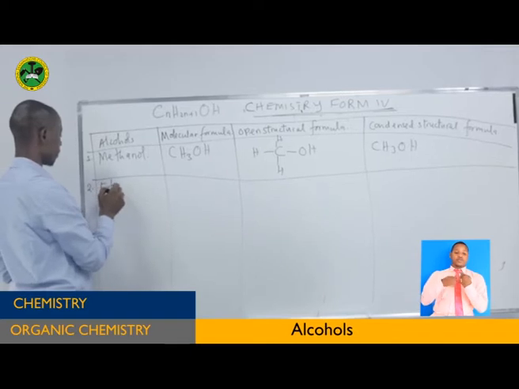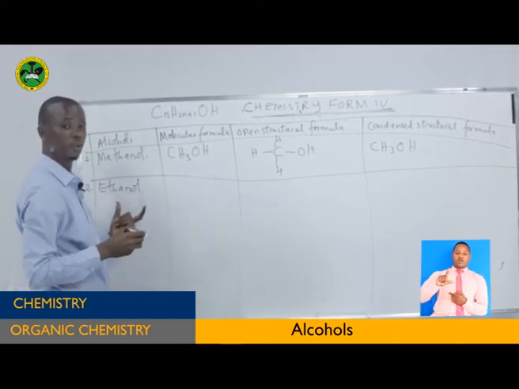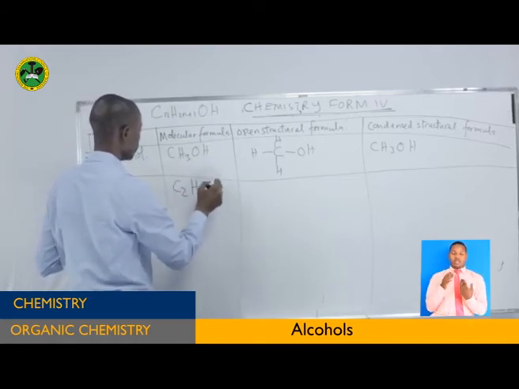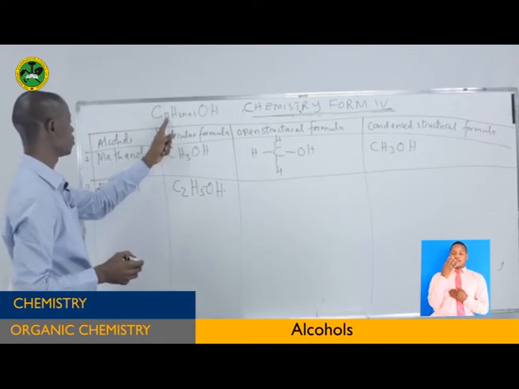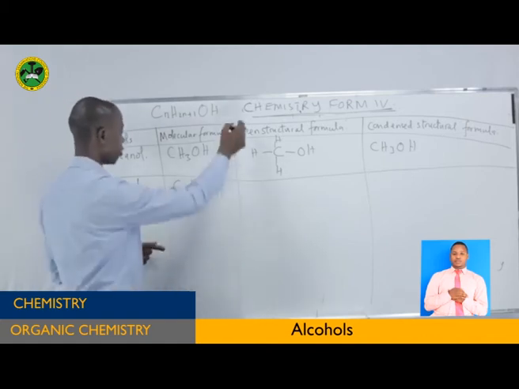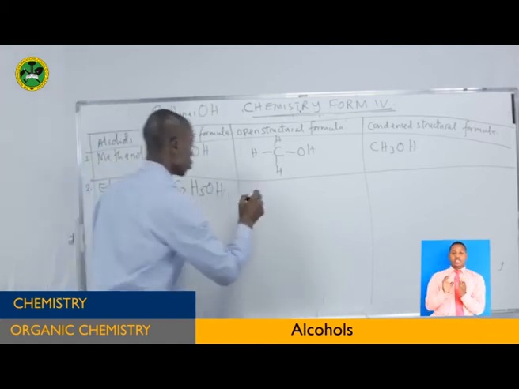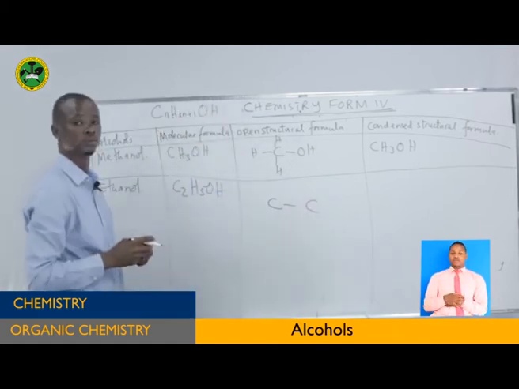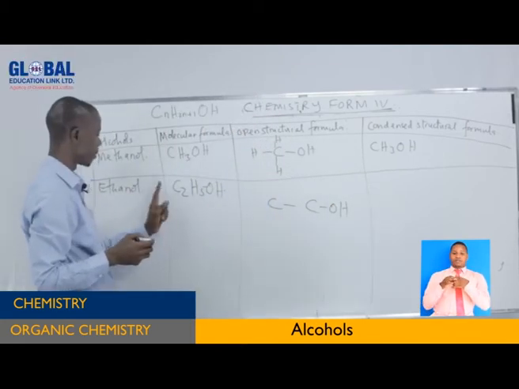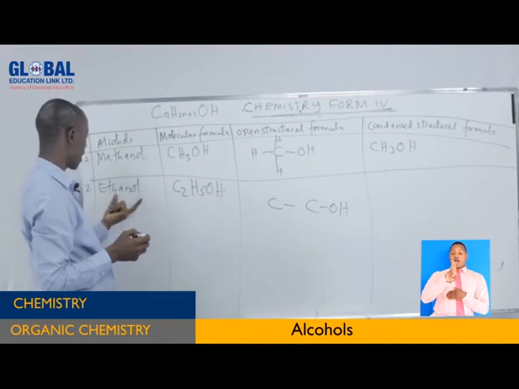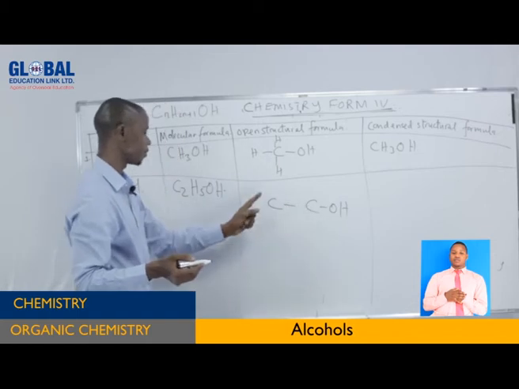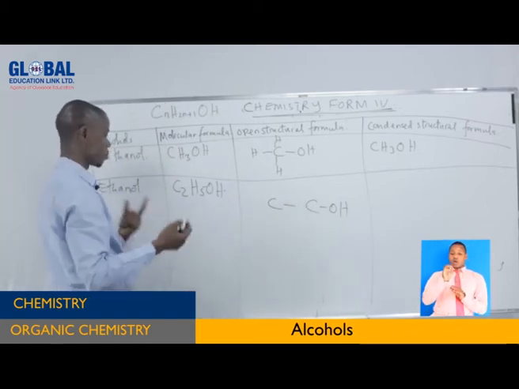The next one is ethanol. We have written the formula of it a few minutes ago. Here is C2H5OH. Here we put 2, then 2 times 2, 4, plus 1, 5, then OH. This is the molecular formula. Open structure: how many carbon atoms are here? There are 2, so you write them 1, 2. The OH is present on the first carbon atom, as the name reads. By the way, this can be the first carbon or this can be the first carbon, because we have only 2 carbon atoms, so there is no problem.